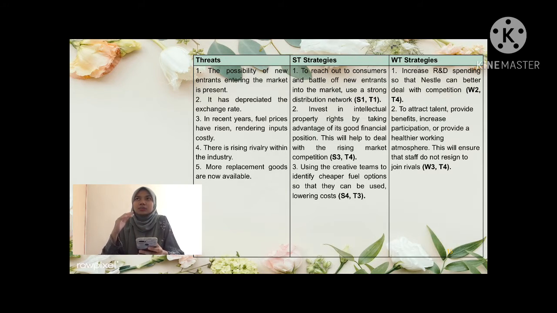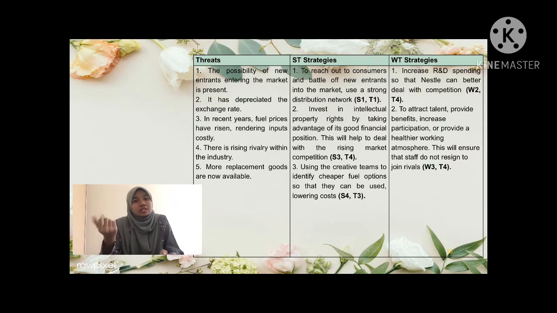So the potential strategy I make for Nestle is that Nestle has to reach out to consumers and battle new entrants into the market using a strong distribution network. And the next is when I combine strength number 3 and threat number 4. Strength number 3 is a positive profit.